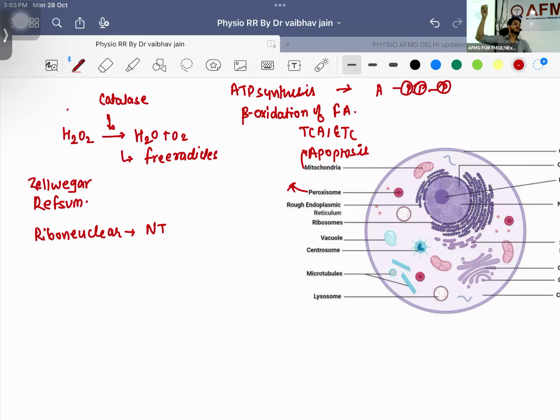Sarka is going to take the remaining calcium back, right? So SERCA is the pump, the sarcoplasmic endoplasmic reticulum calcium ATPase pump.